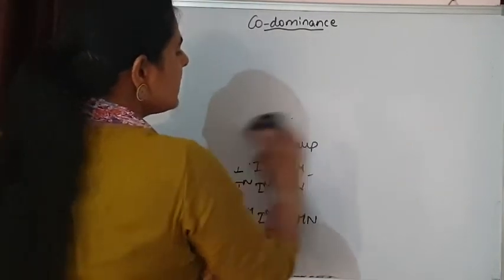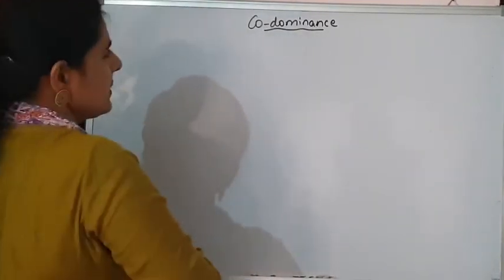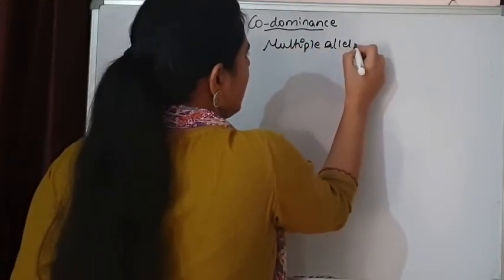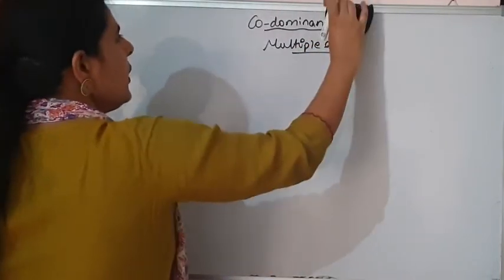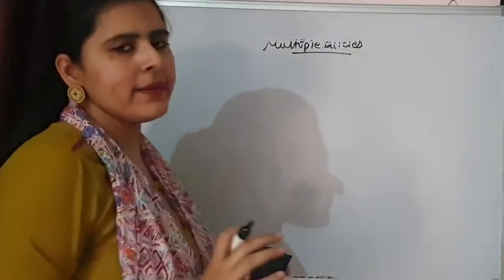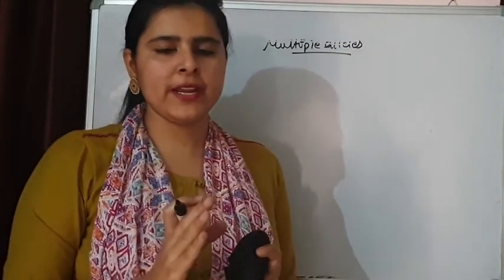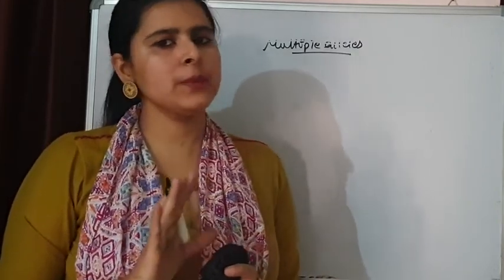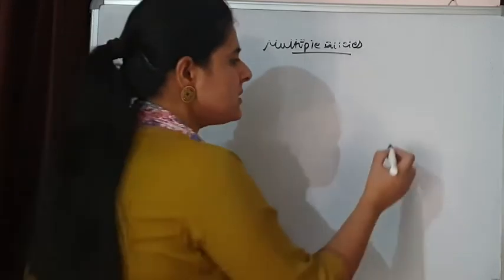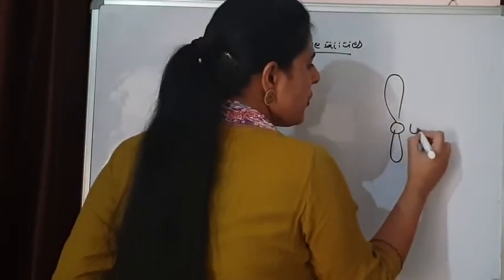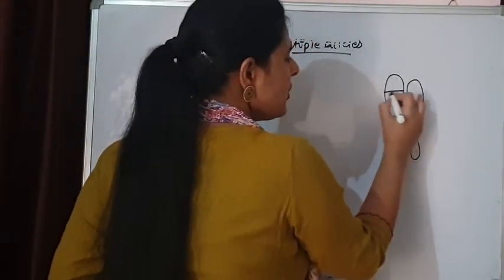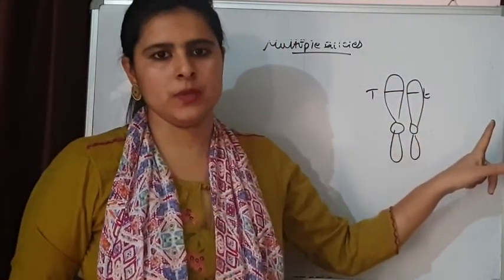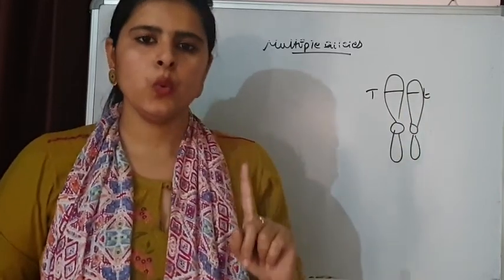The other thing is multiple alleles. What Mendel simply told was that the factors responsible for controlling a character are present in pairs. That simply means we have two homologous chromosomes, so only this situation is possible: two alleles for one gene.